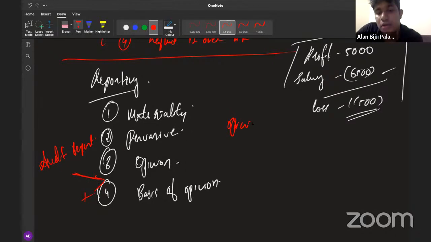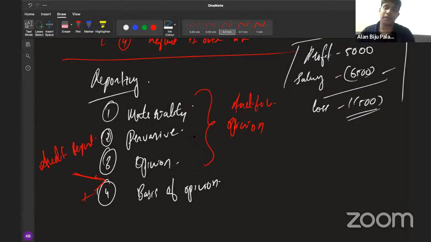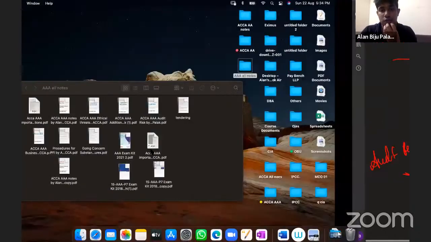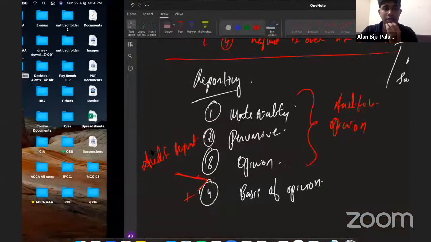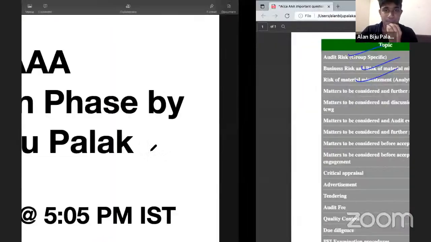If you're getting a question to show the impact over the auditor's opinion, then you should include only points up to opinion. It is not necessary to mention anything regarding basis of opinion. So the basis of opinion should be provided only if you're getting a question on auditor's report. Okay. So you will be providing answers like this. Well, before that, we will look at the question again and see what is mentioned in it.